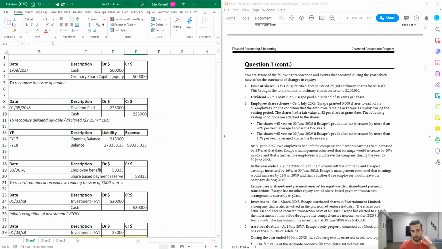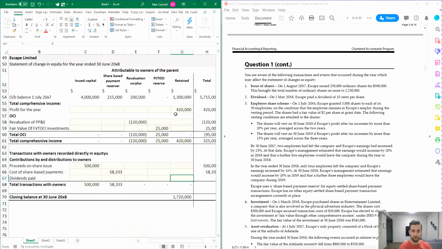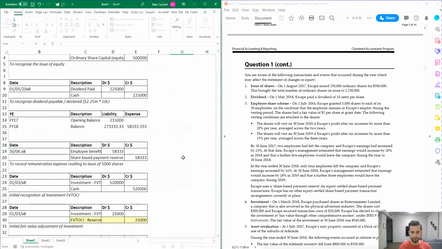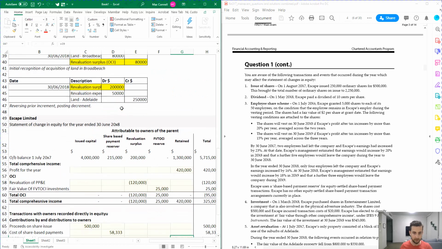And then finally, dividends paid. So let's see where the journal for that one is. So we can see up here, so that's going to be a dividend paid account, which is an equity account, and it's a debit, so we're going to have a negative over here. Do you want to guess which one it is? Is it issued capital or is it retained earnings? It's going to be retained earnings because when you pay a dividend, you're paying it out of your earnings generated by the business, going back to the shareholder, so it goes into that one there. So it's going to be negative 225, and there we have it.